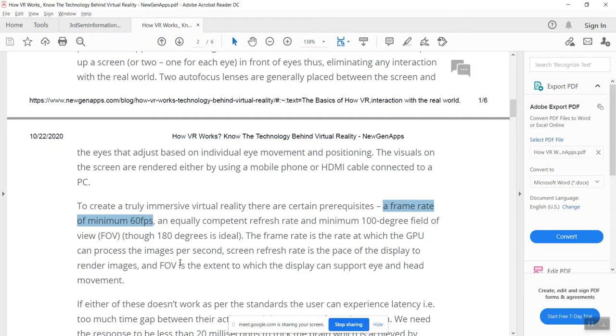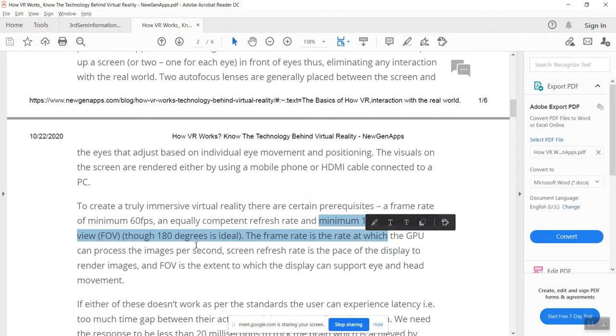And equally, a computer refresh rate and a minimum 100-degree field of view, and a minimum 180-degree range in which we have to move the objects. The frame rate is the rate at which the GPU can process images per second.